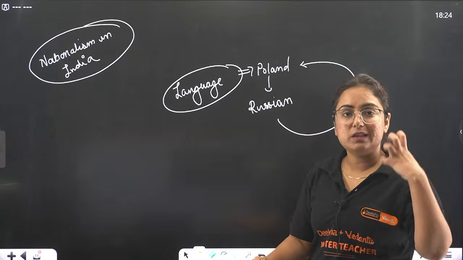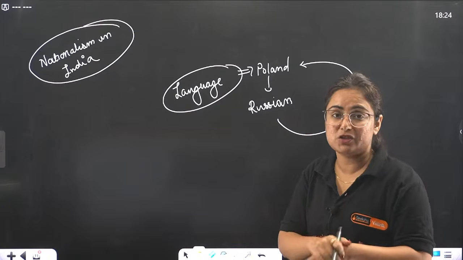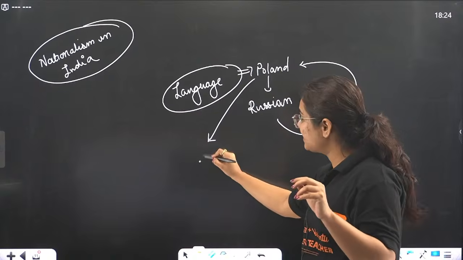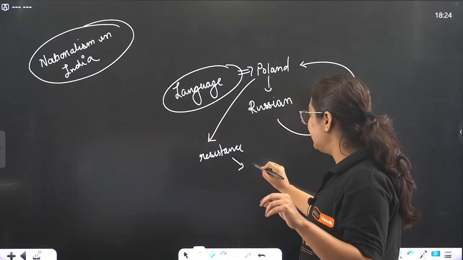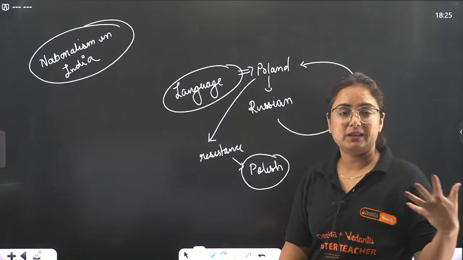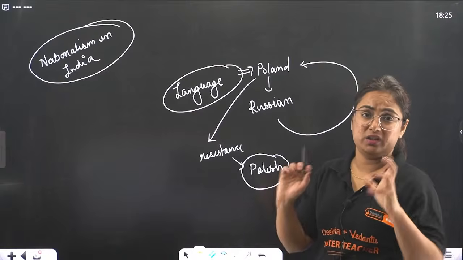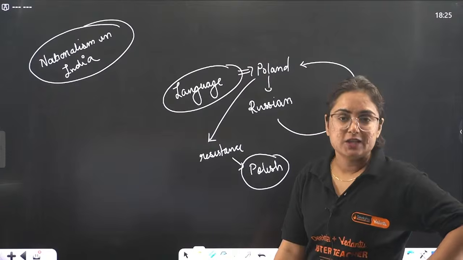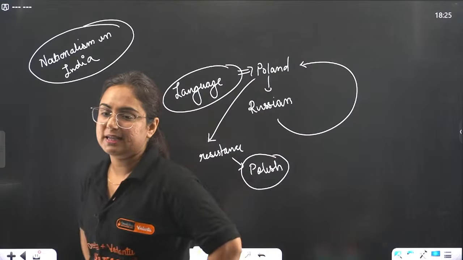In the schools, in the university, in the church gathering, everyone was asked to do what? Speak the Russian language. But the Polish people showed resistance. They resisted by speaking the Polish language in the church gathering. When they did not comply, the Pope and the church leaders were arrested and sent to exile in the coldest place possible. This was their situation. So yes, this is how language played an important role in raising nationalist sentiments.